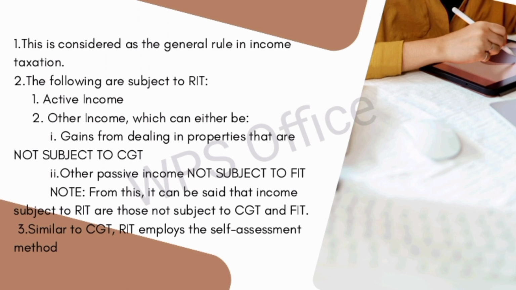Note, from this, it can be said that income subject to RIT are those not subject to CGT and FIT. Number 3, similar to CGT, RIT employs the self-assessment method.